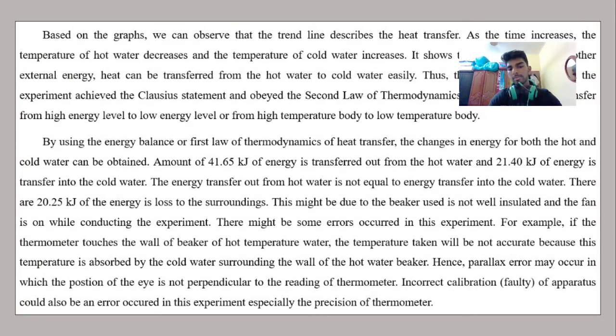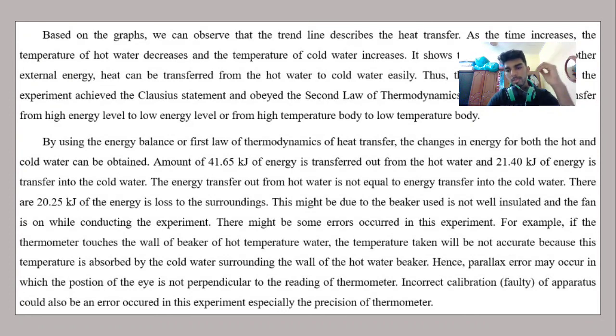There might be some errors that occurred in this experiment. For example, if the thermometer touches the wall of the beaker of hot water, the temperature taken will not be that accurate, because this temperature is absorbed by the cold water surrounding the hot water beaker. Parallax error also can occur in this experiment, where the position of the eye is not perpendicular to the reading of the thermometer.